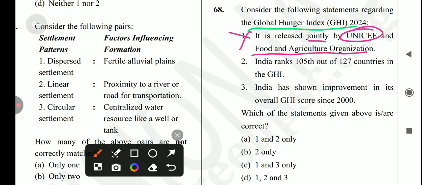No, it's not a correct statement because it was released by Irish humanitarian organization Concern Worldwide and German aid agency Welthungerhilfe. So first statement is incorrect. Next is India's rank is 105 out of 127 countries in the Global Hunger Index. Yes, it's a correct statement.